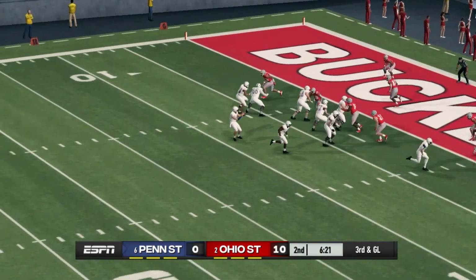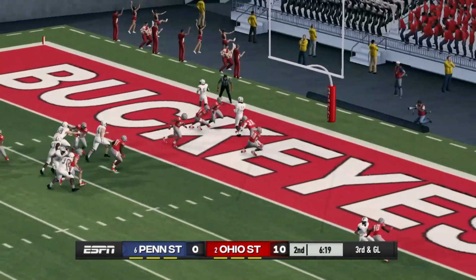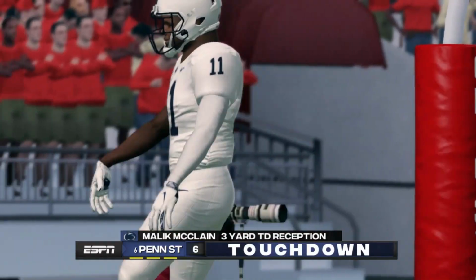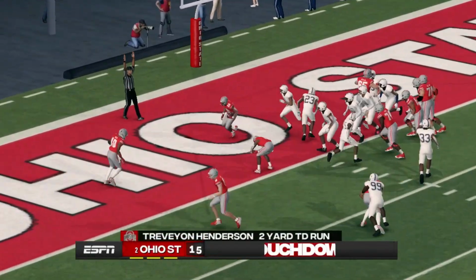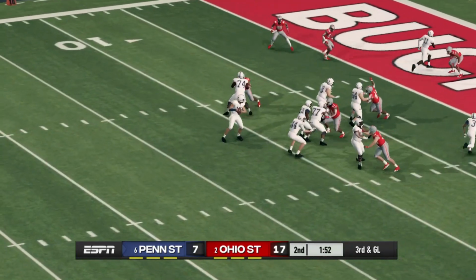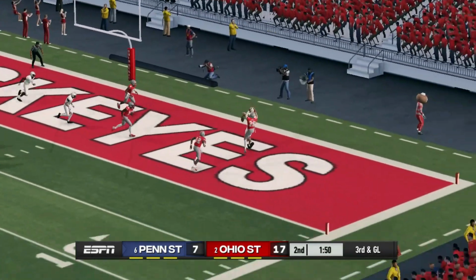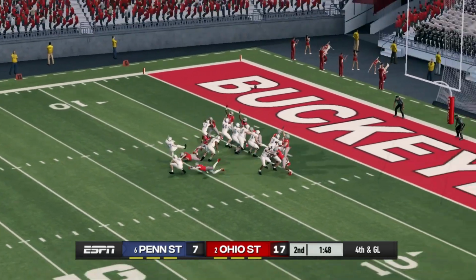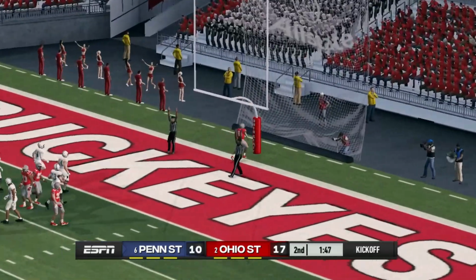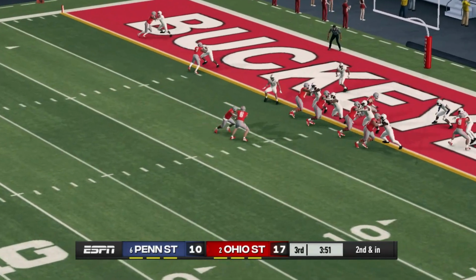We move on to the second quarter. Penn State with it. Drew Allard to the end zone, caught, touchdown, Malik McLean, and Penn State gets on the board. But Ohio State then, Travion Henderson comes down, he'll score, and Ohio State's up 17-7. Big defensive stop there, so Penn State has to kick a field goal, and we're now at 17-10 as we move on to the second half.